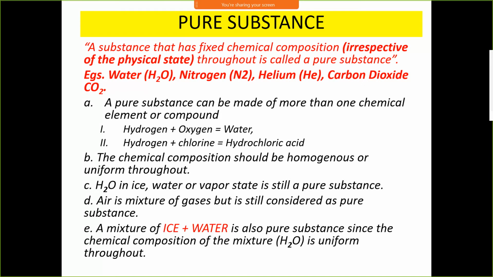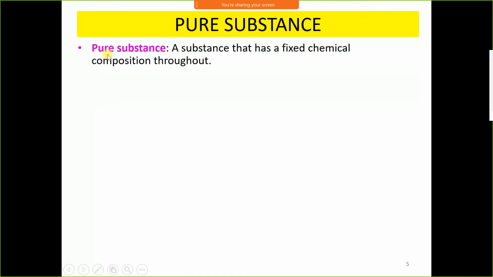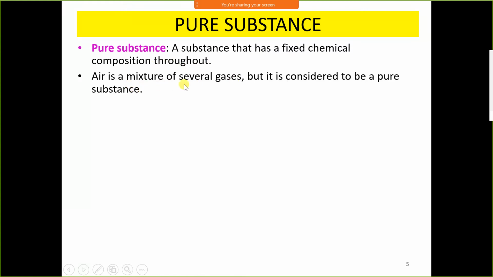The mixture of ice and water is also a pure substance because composition of ice and water is same. Even though it is a mixture of solid and liquid phase, of the same substance, it is a pure substance. Pure substance is also defined as a substance that has a fixed chemical composition throughout. Air is a mixture of several gases, but it is also considered as a pure substance.